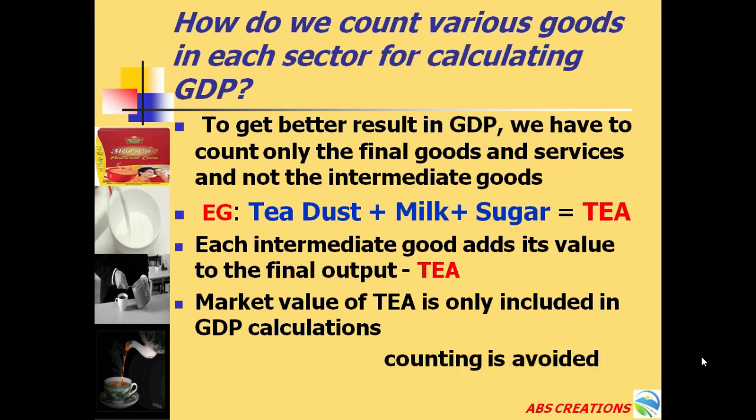When you add the market value of tea in the GDP calculation, double or triple counting is avoided. So we have to add only the market value of tea to calculate the GDP.